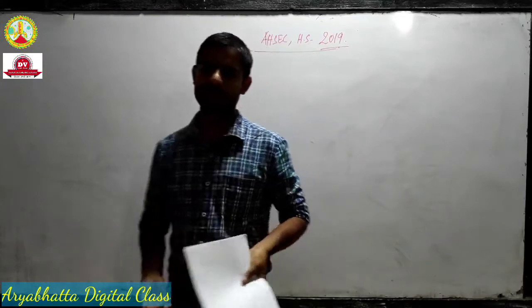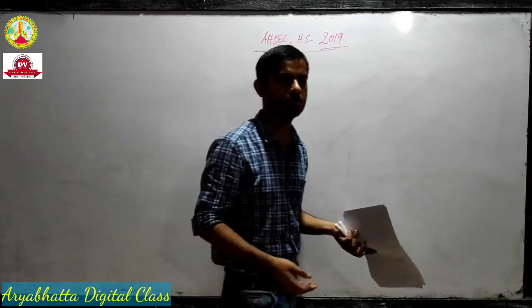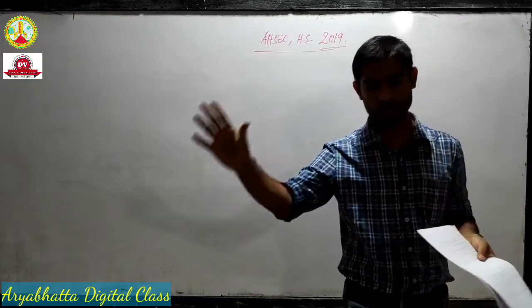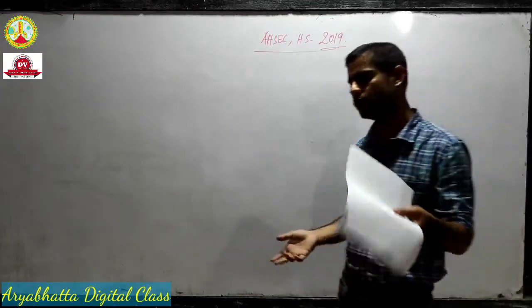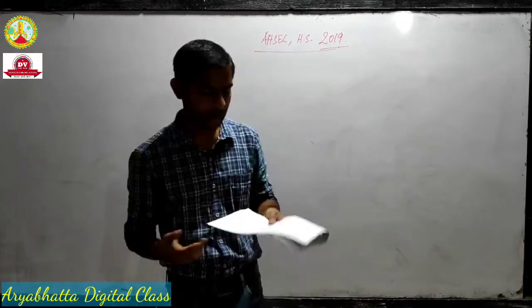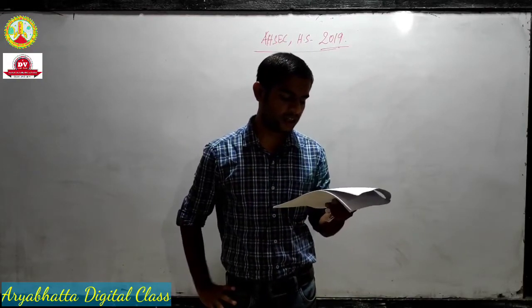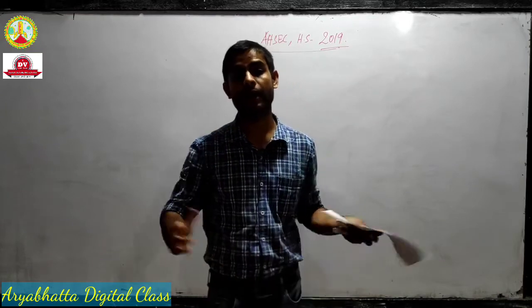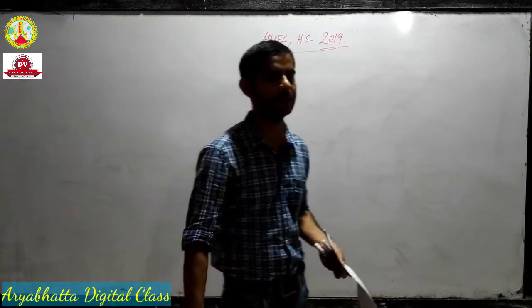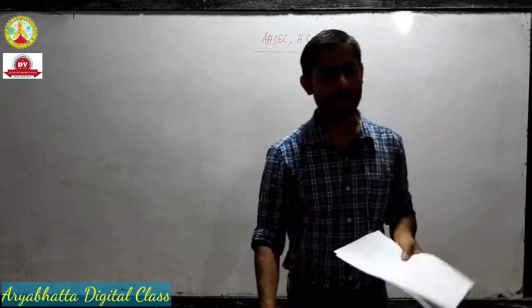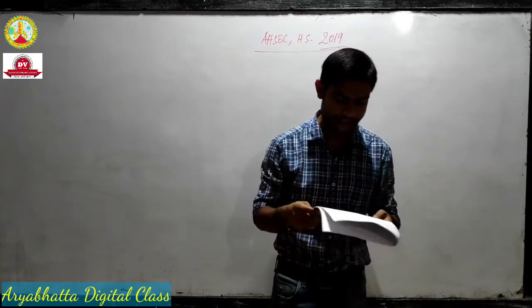So I'll not answer this question for you. You can go to that video, go through it again, and you will get the answer. Second, racemic mixture is optically inactive. Again, go to the optical activity video and see. There I have already discussed why racemic mixtures are optically inactive.